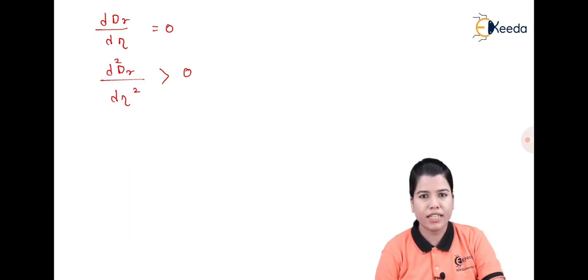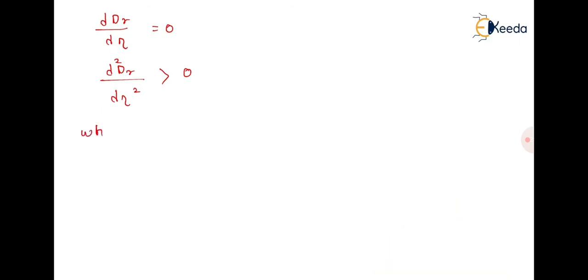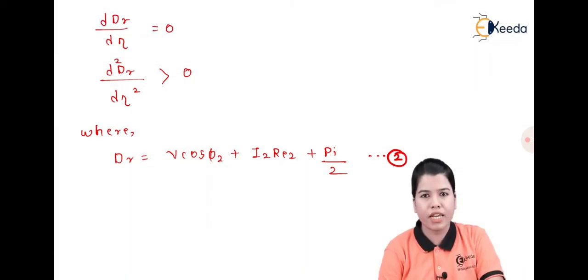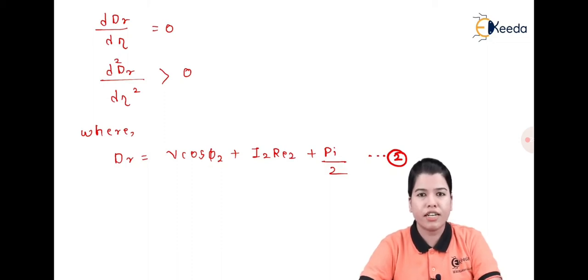Here let us see what is Dr. Dr is nothing but the denominator of equation 1, hence the value of Dr can be written as Dr is equal to V2 cos phi 2 plus I2 Re2 plus Pi divided by I2. Let it be equation number 2. The first condition for maximum efficiency is d by dI2 of Dr is equal to 0. So let us solve this equation.